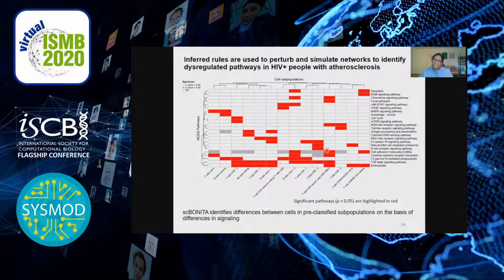It's important to note that as a preliminary step, we ran our rule determination and pathway analysis pipeline on the pre-classified subpopulations I described on a previous slide. So this plot shows whether or not a pathway that's shown on the y-axis over here is significantly dysregulated between cells in the subpopulation on the x-axis over here between atherosclerosis positive and atherosclerosis negative people. Pathways that are significantly dysregulated at p less than 0.5 are highlighted in red, and only pathways that are significant in at least one subpopulation are shown.